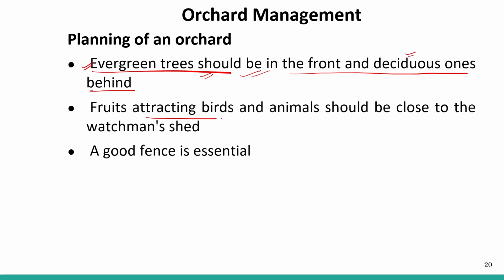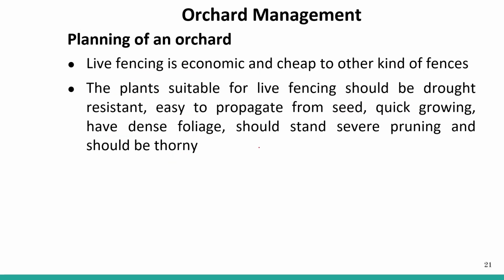Trees attracting birds and animals should be close to the watchman shed. So there should be a watchman shed that can keep watch over the birds that are attracted to the fruits, and animals that can harm our production, that can eat away the fruit that is growing. So all these things should be properly managed. A good fence is also very, very important.